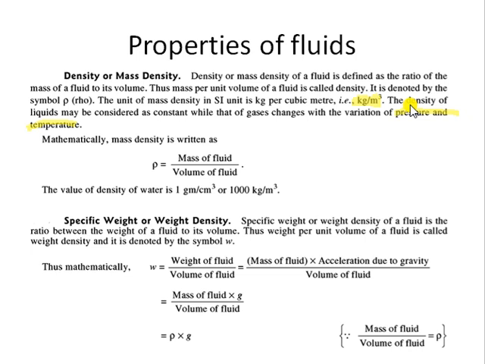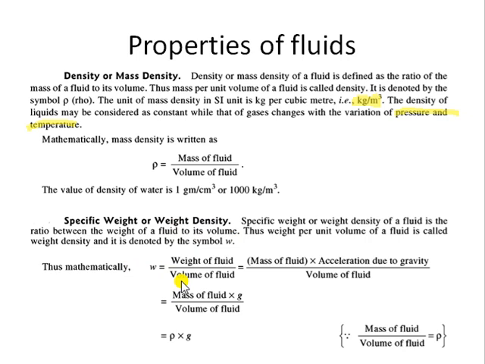Just for the calculation, mathematically density is mass per unit volume, and its SI unit will be kg per meter cube. If you have density in gram per centimeter cube, that is equivalent to 1000 kilogram per meter cube. Now, specific weight or weight density. Like we discussed mass density as mass per unit volume, weight density will be weight per unit volume, as simple as that. You can see, weight of the fluid per unit volume. Now weight is a term, a part of a force.